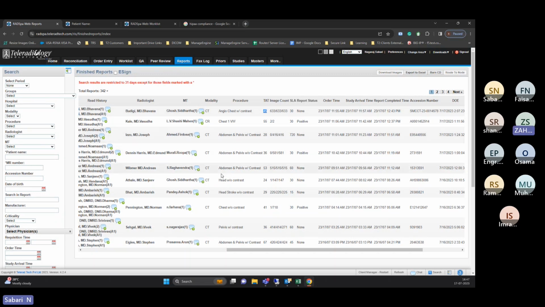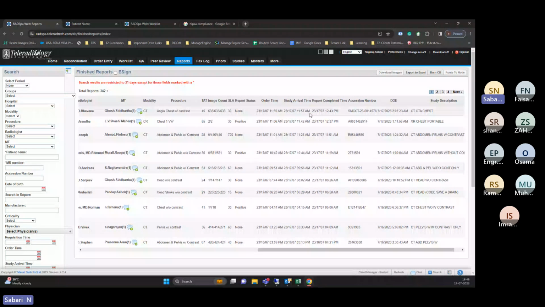This information is editable, this is not editable. So that is configurable. Based on your hospital requirement, you can do the configuration. Even after that you can edit, but this can be done by your IT person as well as the PACS administrator. This is all a backend activity. Yes, the IT person can modify the SLA according to your hospital time.